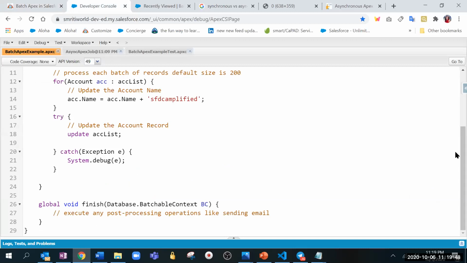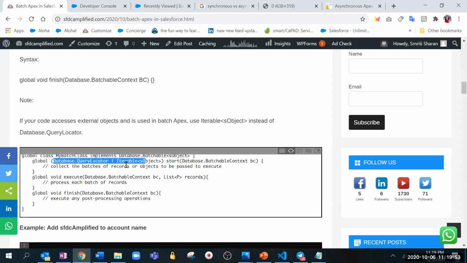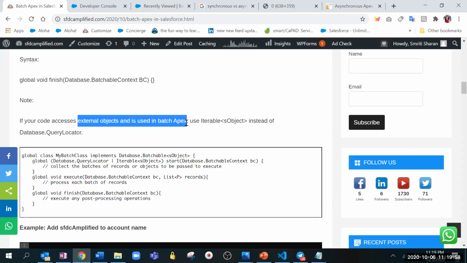Right now, we saw that we are using Database.QueryLocator, but if I wanted to use Iterable, when do we use it? Iterable only retrieves a limit of 50,000 records. Like there is a governor limit on the number of records that we can retrieve using a SOQL query, right? It is 50,000. So an Iterable object also only accepts 50,000 records. So if you want to retrieve more than 50,000, we go with Database.QueryLocator. Okay, okay. Does someone want to add any other point to it?